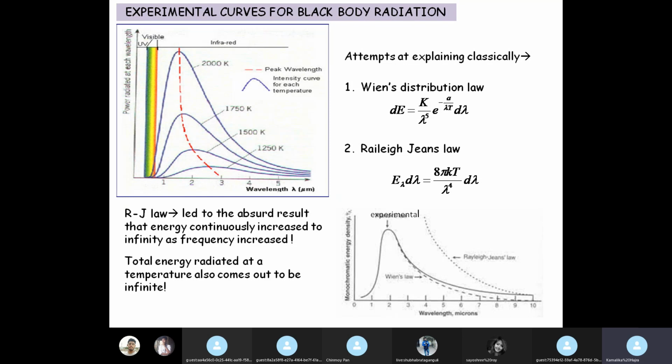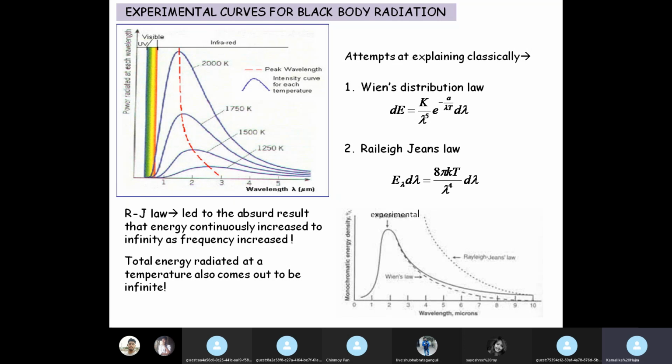Also, the total energy that is obtained by integrating this mathematical relation is found to be infinite, which again is against Stefan's law, which again is a proven experimental law. It doesn't match, because from Stefan's law we clearly see that energy is just proportional to the fourth power of temperature, whereas here it is predicted that the total energy can be infinitely large.